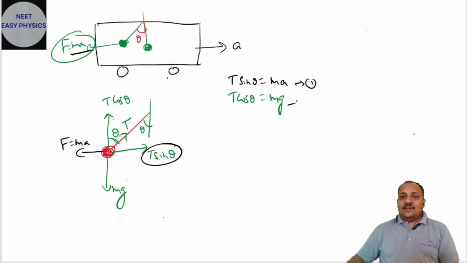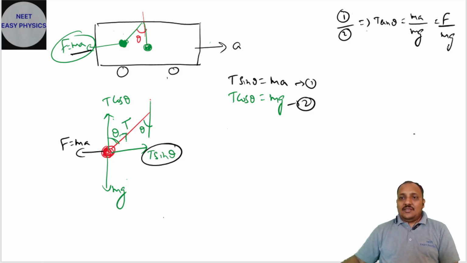If you divide these two, a very important equation, you will be getting this equation till your second year. So equation 1 by equation 2: T sin theta by T cos theta, that is nothing but tan theta, equal to ma by mg. This one only we will write as F by mg.